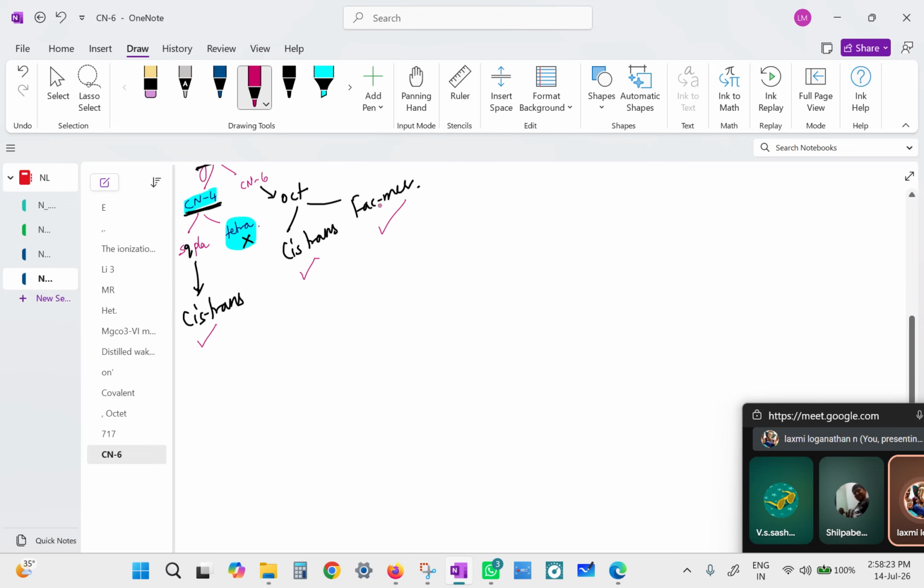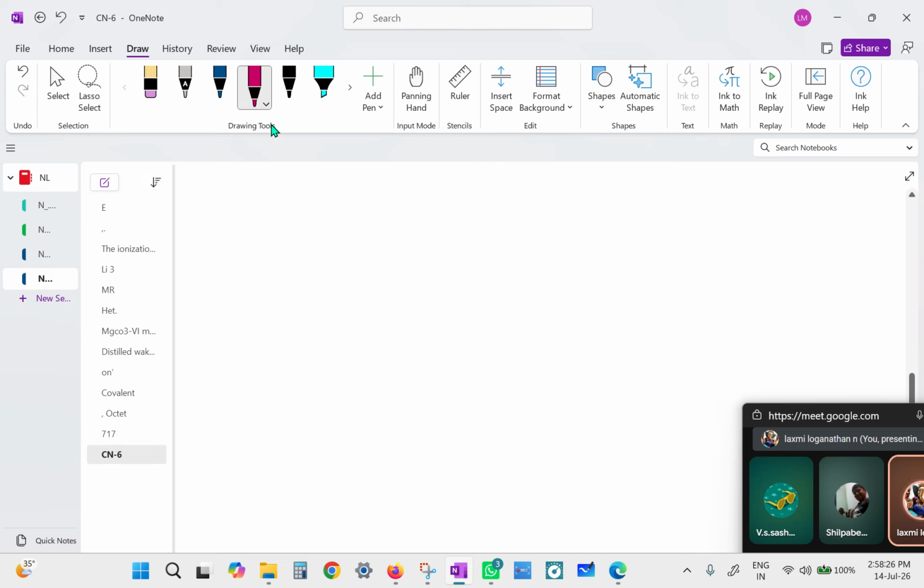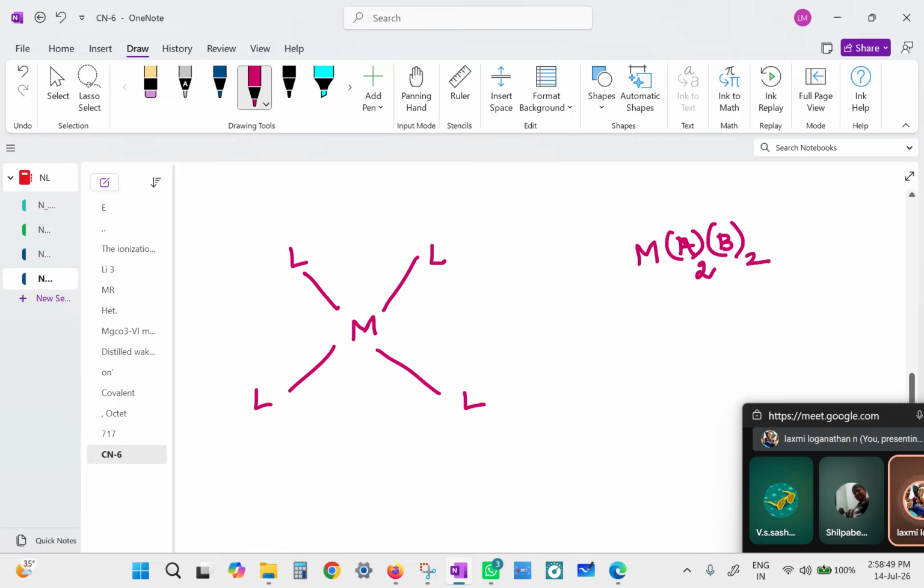So we'll start with cis and trans in square planar. In a square planar structure, the metal is surrounded by 4 ligands having an angle of 90 degrees. Supposing these ligands are of different types, for example, A is a ligand and B is another ligand. Assume that there are 2 A's and 2 B's, a complex with 2 A's and 2 B's. That means A and B are the ligands. If you have two identical ligands of the same type, the other case will be when it is A2BC.